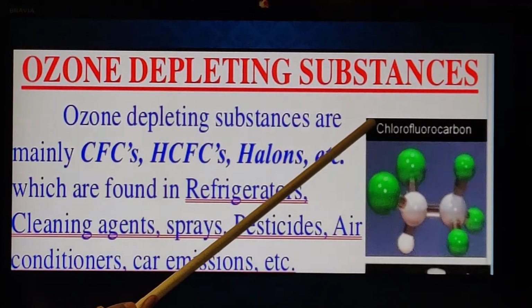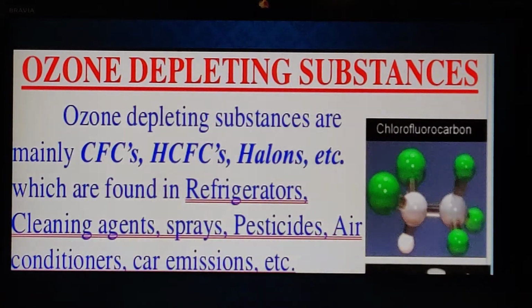The main chemical is CFC. It's chlorofluorocarbon. Please do not write it as carbon dioxide. Carbon dioxide causes global warming. Ozone depletion cannot be caused by carbon dioxide. Ozone can be depleted only by CFC, chlorofluorocarbon, HCFC, halogens, etc. But the maximum is done by CFCs.